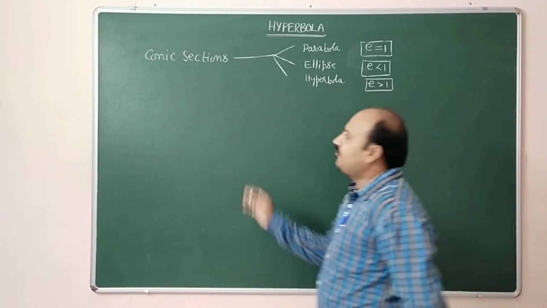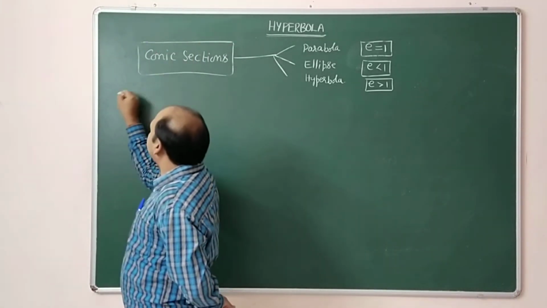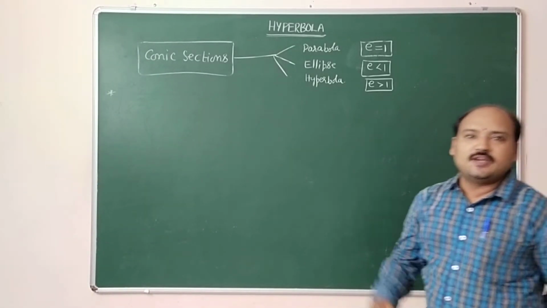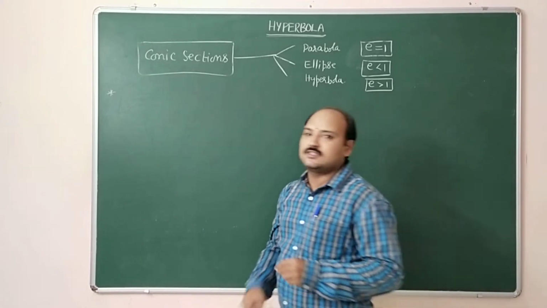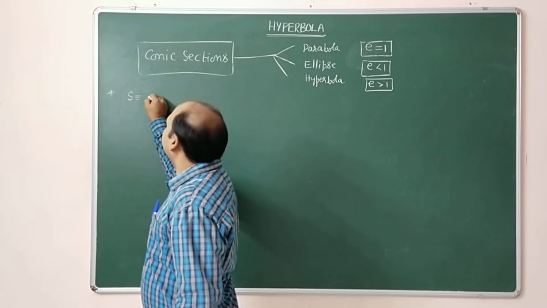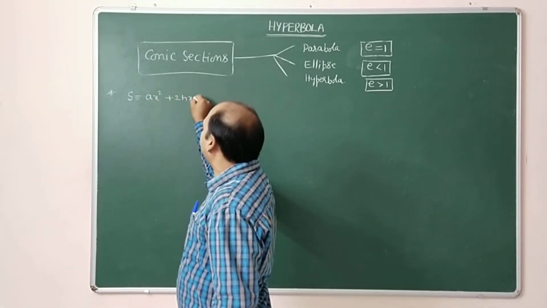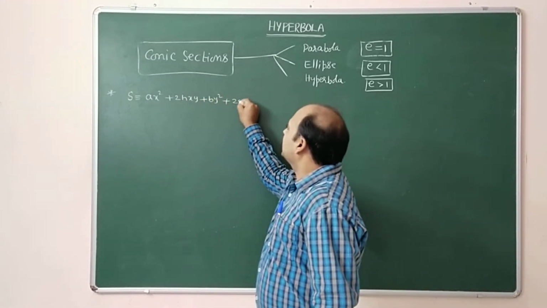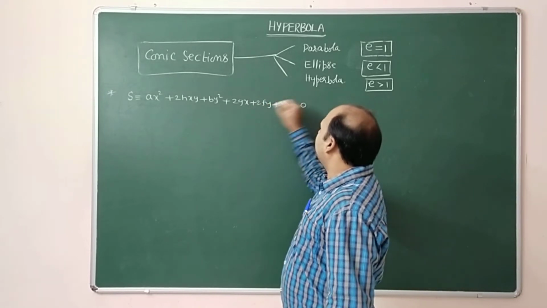Hyperbola. After knowing this conic section concept, the second degree general equation. What is the second degree general equation? In Intermediate first year Mathematics 1B, in the pair of straight lines, we have that second degree general equation: ax square plus 2hxy plus by square plus 2gx plus 2fy plus c equal to 0.